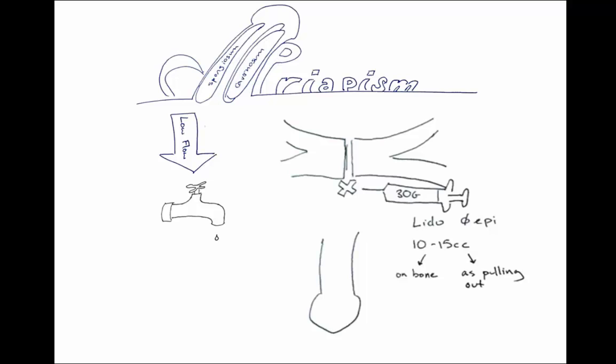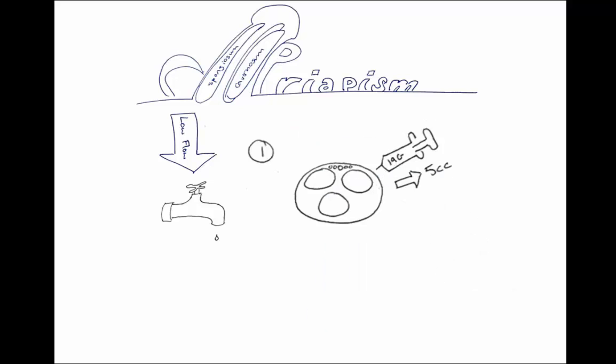As you're pulling out, you also want to get a nice wheal around the dorsal aspect of the penis so that you can do an appropriate, almost ring block of the most proximal aspect of the penis. Make sure not to use epinephrine with this block. After you've adequately anesthetized the patient, your next step is to perform a simple aspiration, which can resolve 24 to 36% of ischemic priapism. Grab a 19-gauge needle and a 5cc syringe and insert at approximately the 10 or the 2 position of the penis.